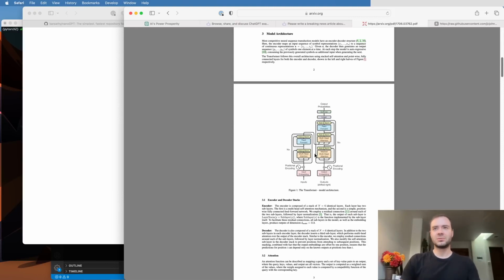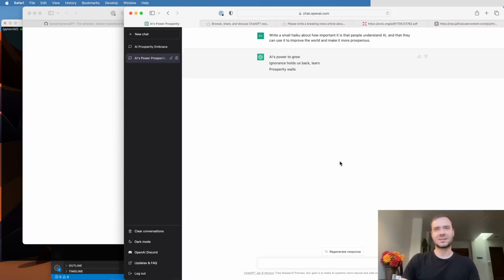Now, what I'd like to do is build out something like ChatGPT. But we're not going to be able to, of course, reproduce ChatGPT. This is a very serious production-grade system. It is trained on a good chunk of the internet, and then there are a lot of pre-training and fine-tuning stages to it, so it's very complicated. What I'd like to focus on is just training a transformer-based language model, and in our case, it's going to be a character-level language model. I still think that is very educational with respect to how these systems work.